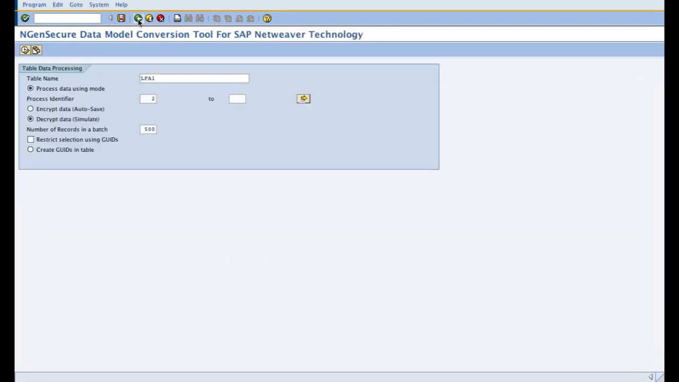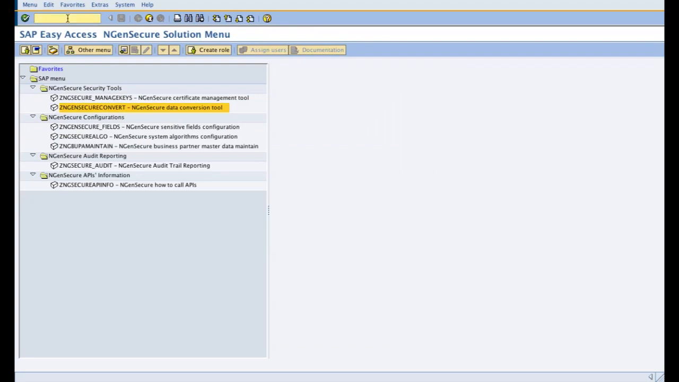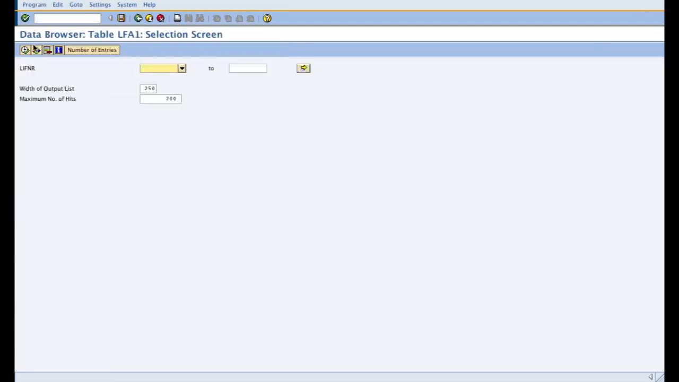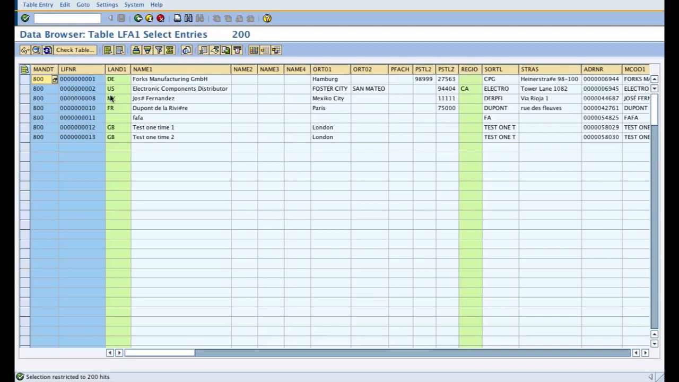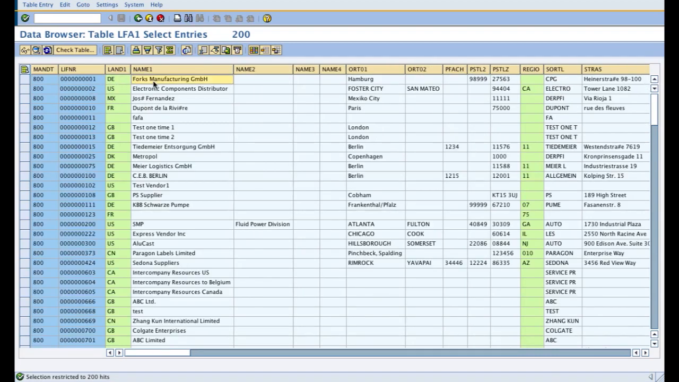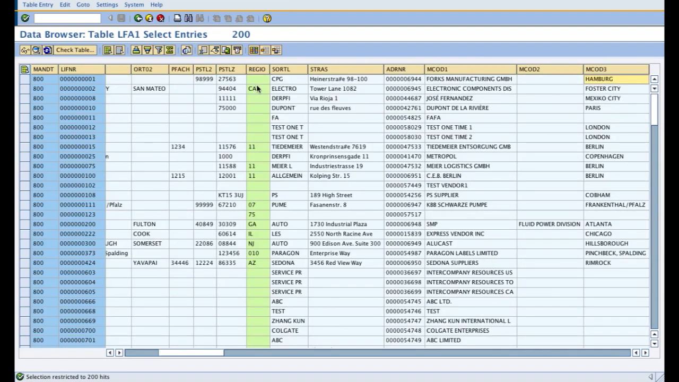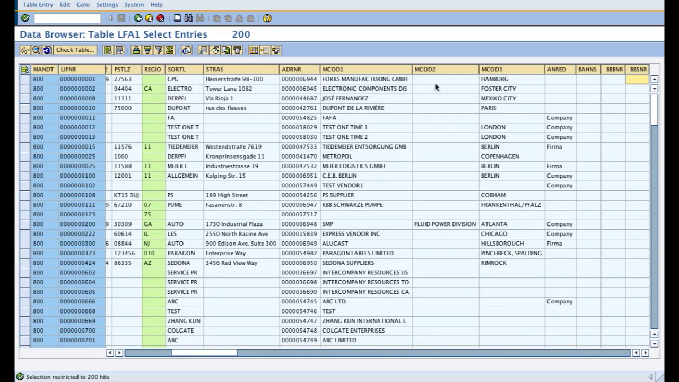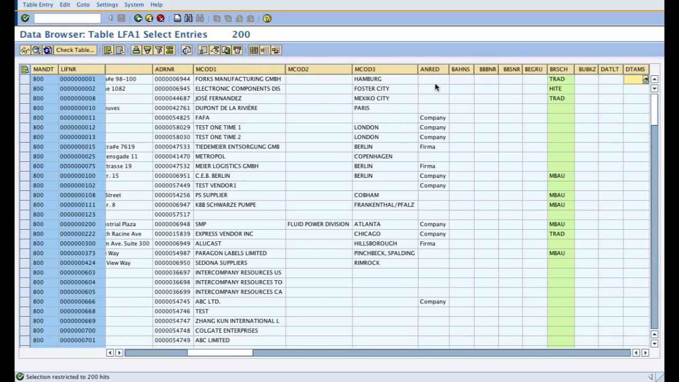Now if I go back to the table to view my data, so all original data are revived back in my system without causing any kind of data missing scenario, as you can see.